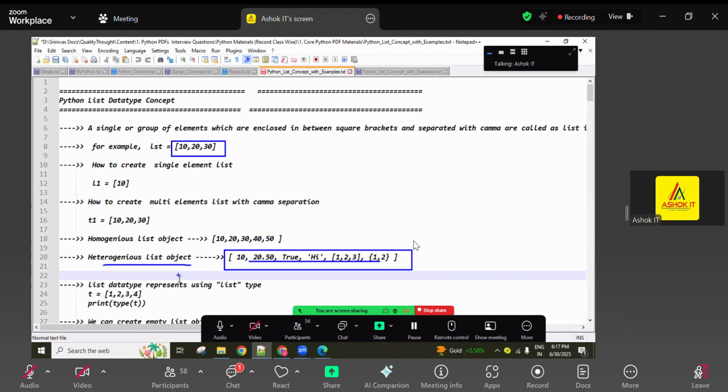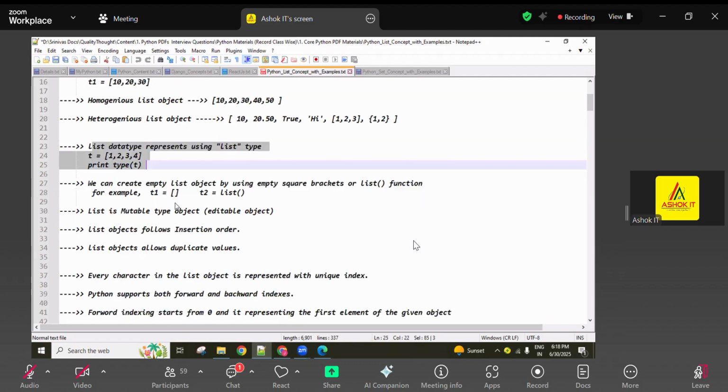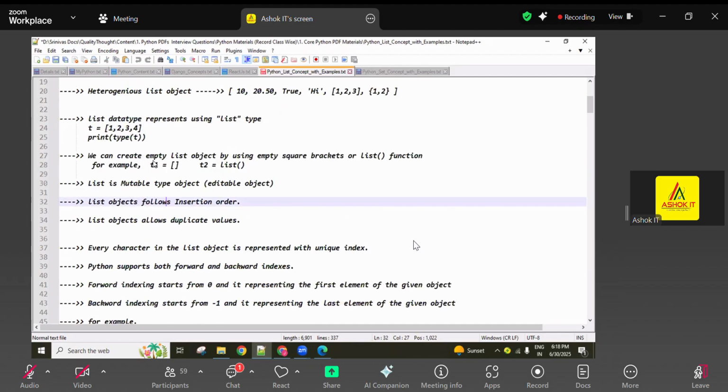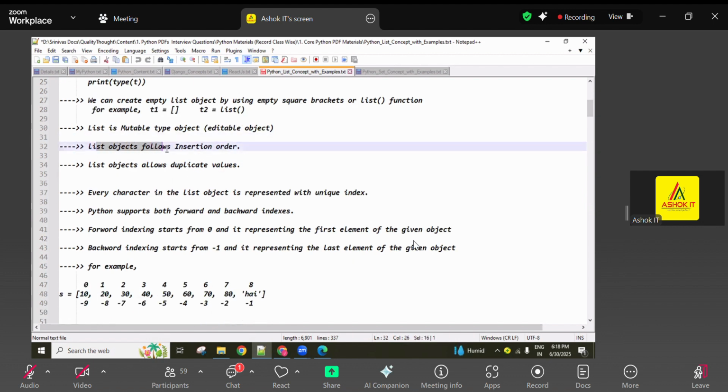The list data type is represented by list, guys. The tuple data type is represented by tuple. The string data type is represented by str. Like that, you have to compare every data type. Next, we can create an empty list using square brackets or using the list casting function. And list is a mutable object. So once we create a list object, we can make changes in the future also. We can add elements, remove elements, and update elements. The list object follows insertion order and allows duplicate values, as I already said, guys.